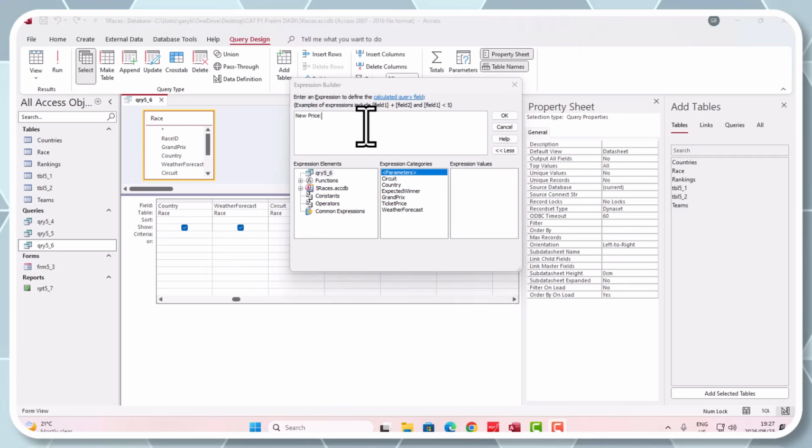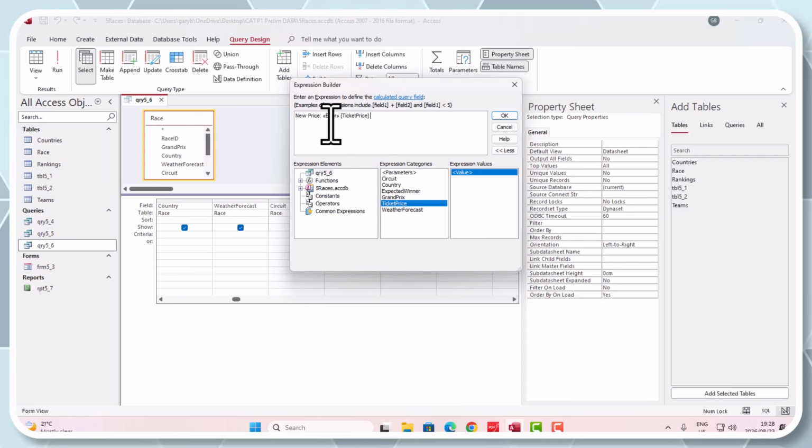Right, now, how do I work out the 10% of the ticket price? Come on, guys. Here's some maths lit. Right, so I'm going to double click the ticket price. Okay. Now, again, remember to take that expression out if we're using the builder. Okay, guys? All right, good. Right, so there we are. We're going to take the ticket price. And what are we going to do with the ticket price, guys? How do I get 10%? Come on, maths literacy, help me out here. Surely we're going to multiply by 10.